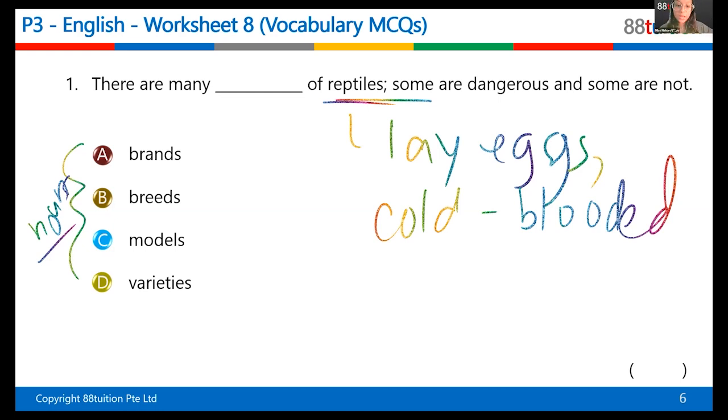All right. Now here there are 4 of these, right? Brands, breeds, models, and variety. Yes, Rudran, your hand is raised.